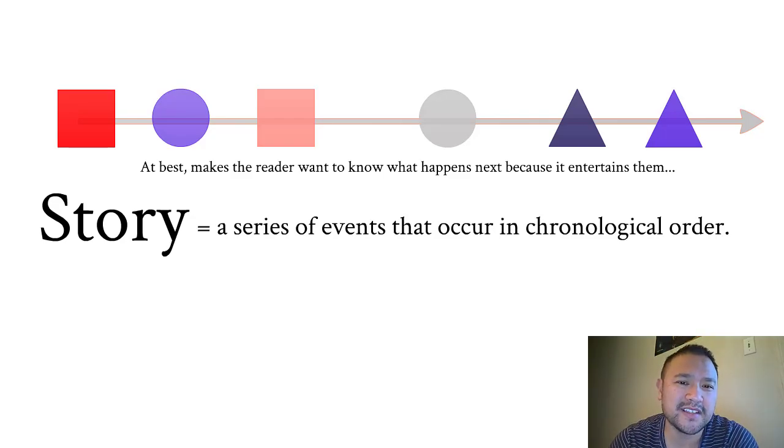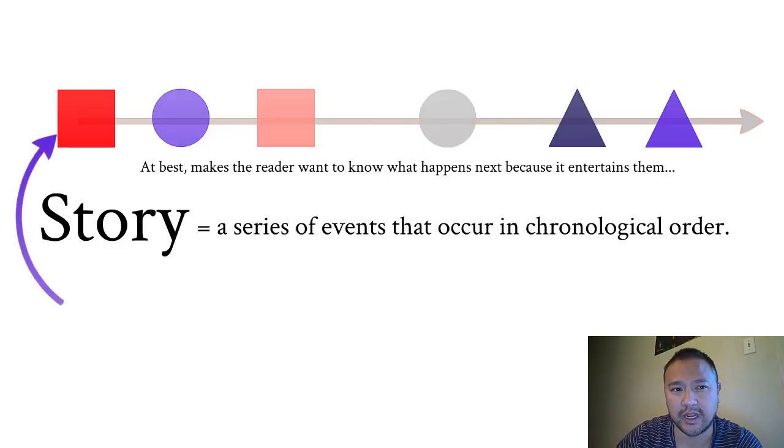A story is a series of events that usually occur and is usually told in chronological order. Now, a story in this case isn't going to be the same thing as plot, right? A story, the way we're talking about it, is just something that we tell each other or something that we read that at best makes you want to know what happens next because it's entertaining, right? And stories are great, stories are wonderful, but they're not necessarily the things that we study in literature, right?